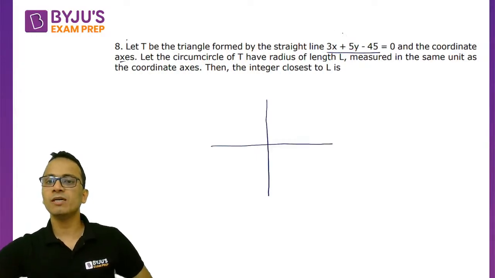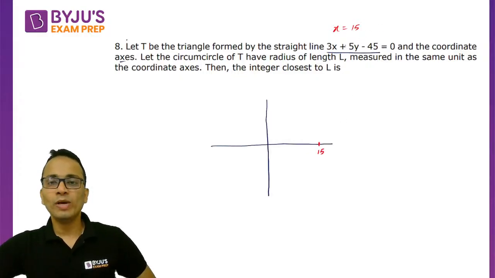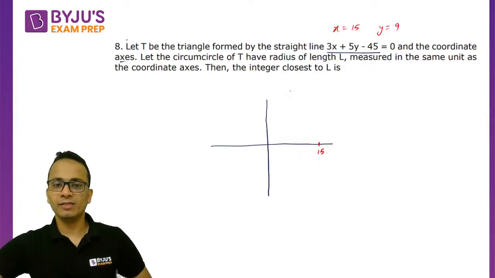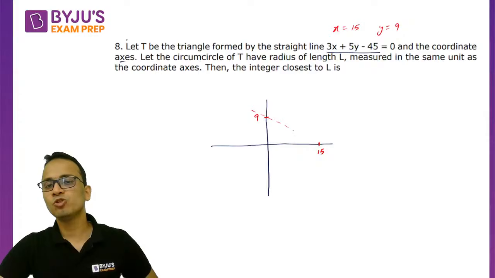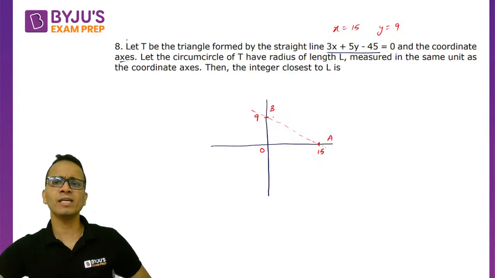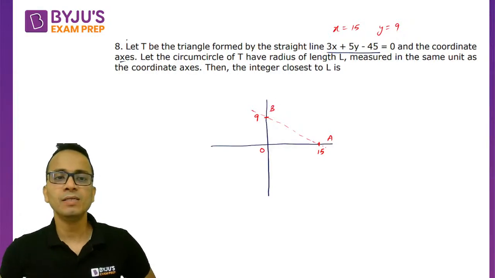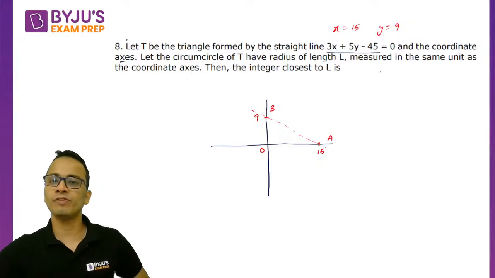This straight line will be intersecting the coordinate axes. When I put y as 0, the value of x comes out to be 15. So x is 15 when y is 0. When x is 0, y will be equal to 9. So this line is a straight line joining these 2 points, and a triangle is formed by this dotted red line and the coordinate axes. OAB is the triangle that they are talking about. Now let the circumcircle of this triangle have a radius of length L.